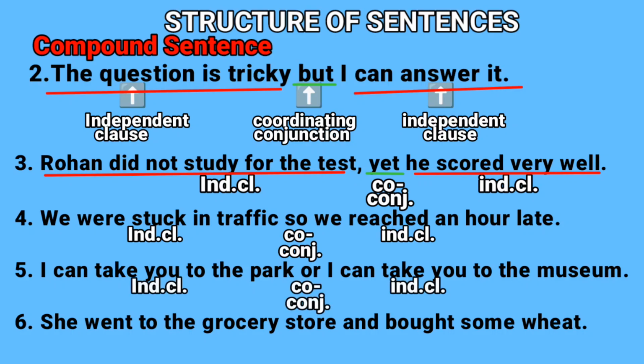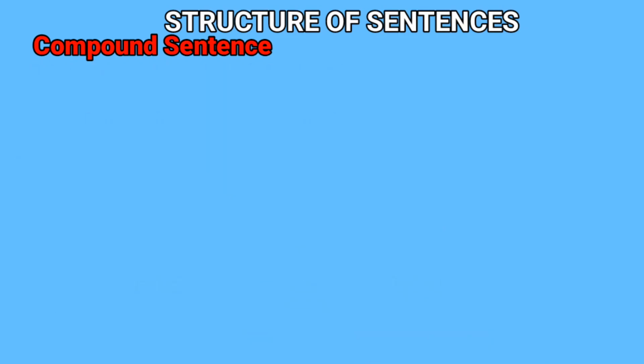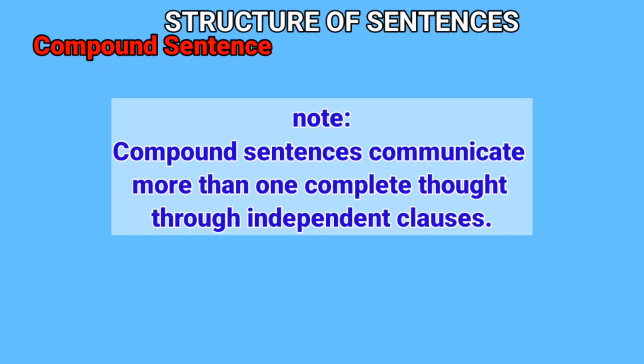I can take you to the park or I can take you to the museum. She went to the grocery shop and bought some wheat. A compound sentence communicates more than one complete thought through independent clauses.